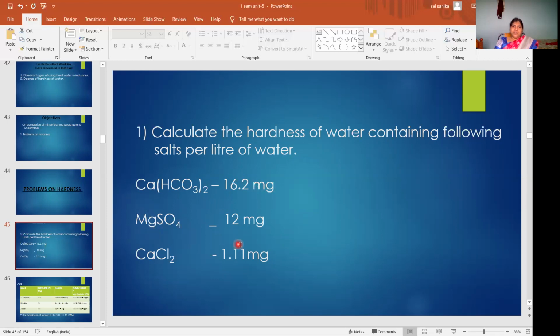Magnesium sulfate 12 mg. Then calcium chloride 1.11 mg. These are the salts present in the water sample, and you have to calculate the total hardness of the water sample due to these salts. To calculate it, you should know the calculation of molecular weights of these salts, and the formula for hardness of water. So we will make a table.